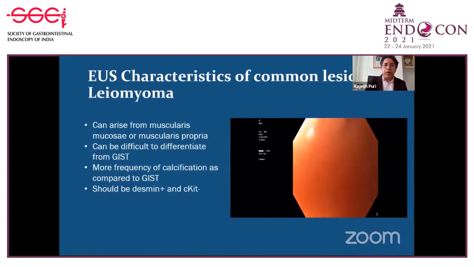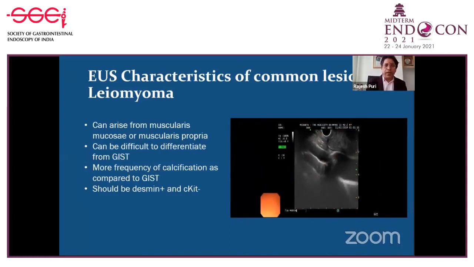When we talk about leiomyoma, they commonly occur in the esophagus. You see a submucosal bulge in the esophagus. They arise from the muscularis mucosae, that is the second layer, or from the fourth layer. Sometimes it is difficult to differentiate these lesions from GIST if they originate from the stomach, and sometimes they may come with calcification. If you take a biopsy, they are c-KIT negative and desmin positive.